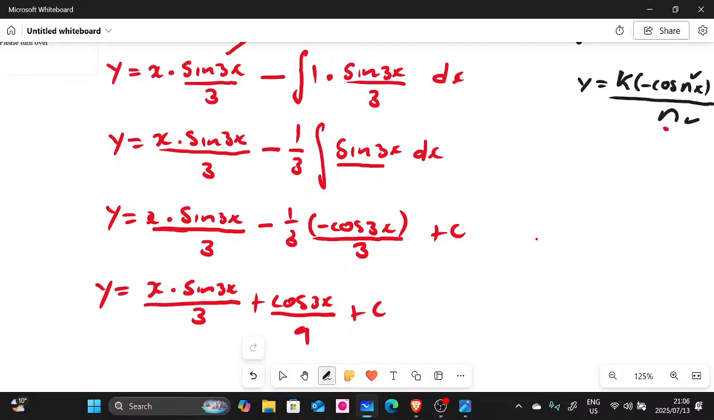Are we still together, people? This is by parts. I hope it's not the by parts that you were asking about, Masugu. Masugu, is this the by parts you were asking about, or is it something else?